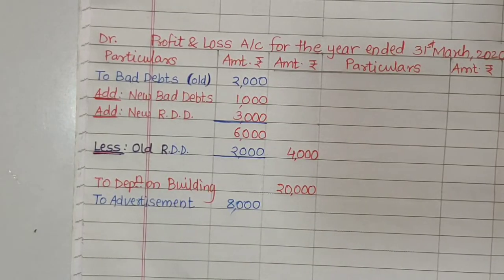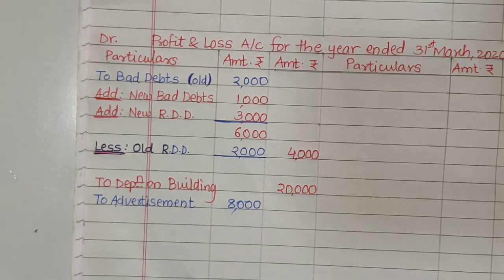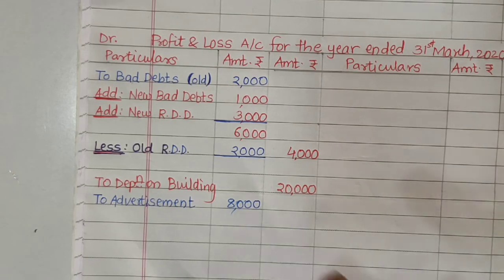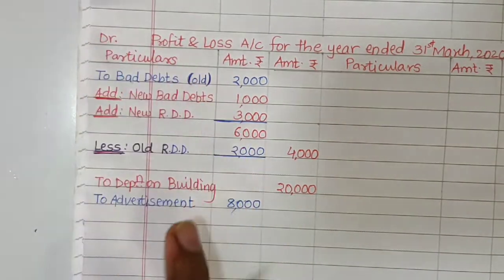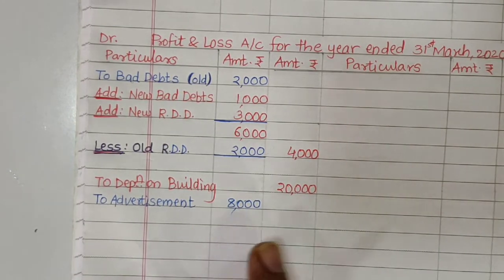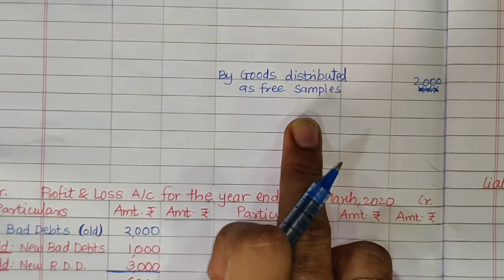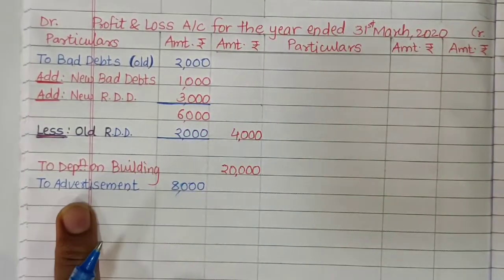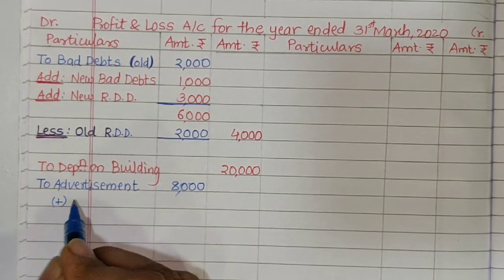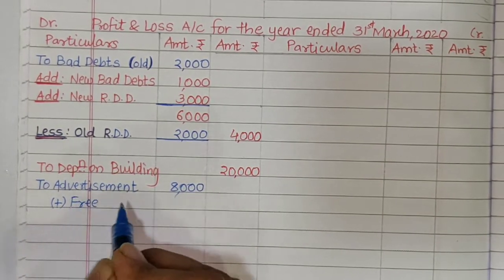Distribution of goods as free sample is selling expense to the business. Being an expense, we must record it to debit side of profit and loss account. But if advertisement expenses are already given in the question, we will consider this goods distribution as free samples as advertising expense, and we will add it to existing advertising expense.